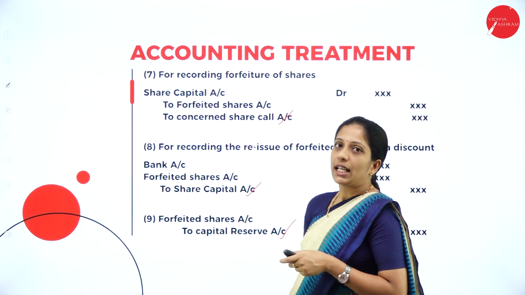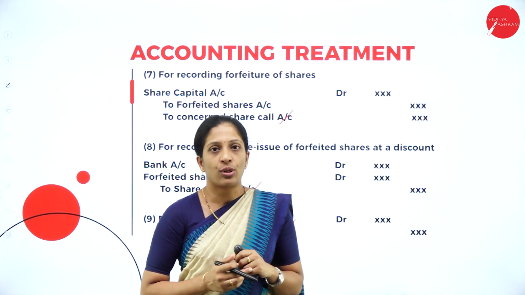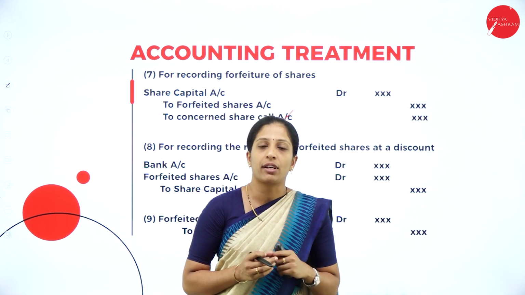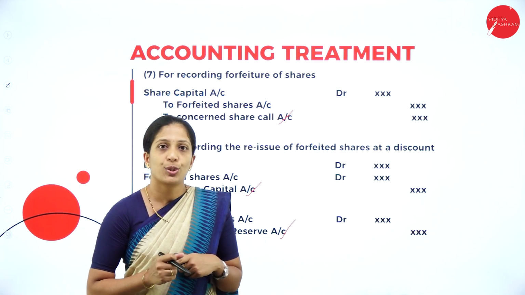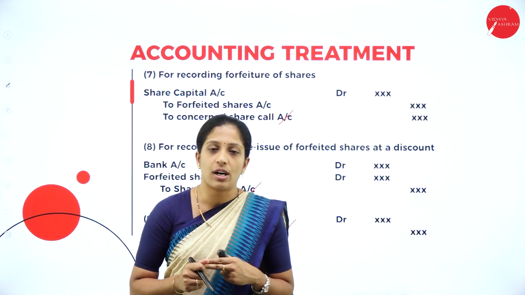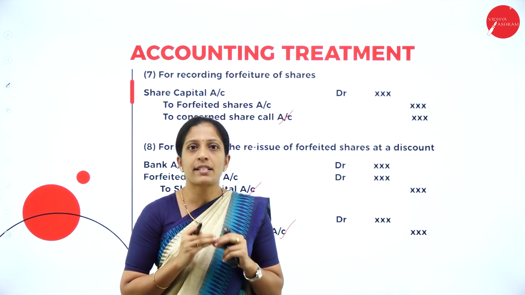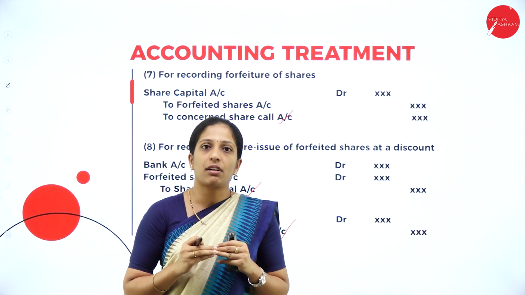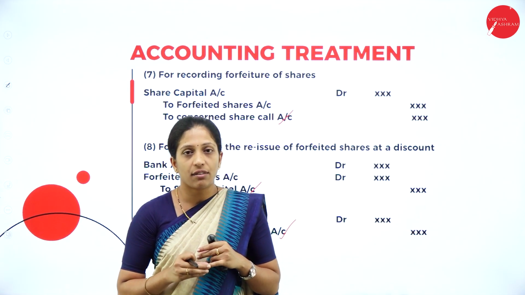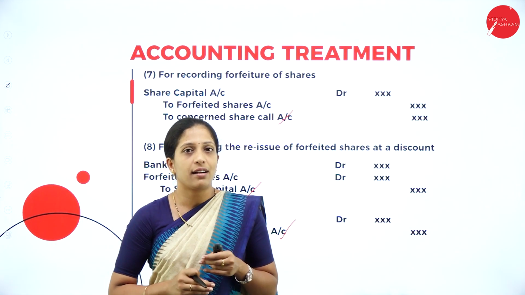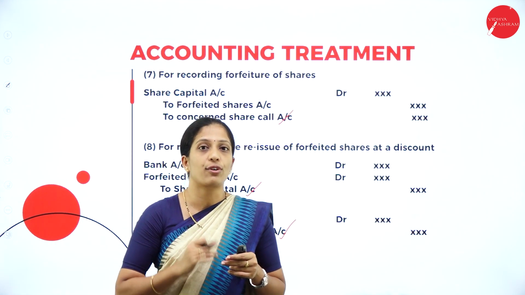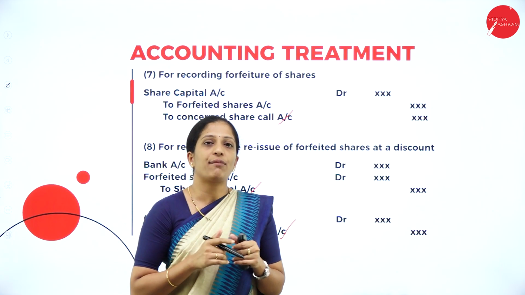So these are the 9 entries you have to remember. Under the application stage, 2 entries; under the allotment stage, 2 entries; under first and final call, 2 entries. So there will be 6 entries, and your 7th entry will be on forfeiture, the 8th entry will be on reissue, and the 9th entry will be on transfer of forfeiture to capital reserve. So once again we shall see.